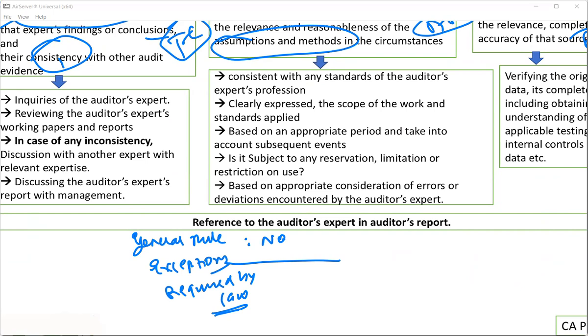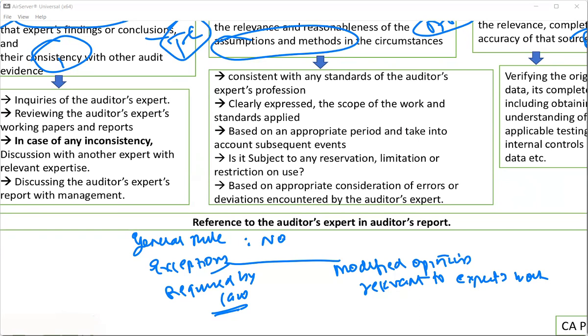Second, even if it is not required by law, but if you have given a modified opinion which is relevant to the expert's work. For example, I appointed an expert for WIP, work in progress, and he told me that only 20% work is completed, whereas management is saying that 80% work is completed. And for that, I gave a modified opinion, and the work relates to that expert.